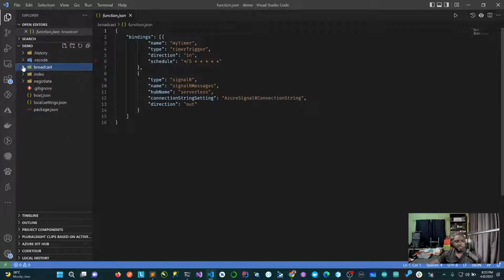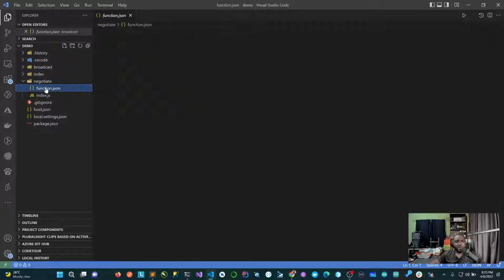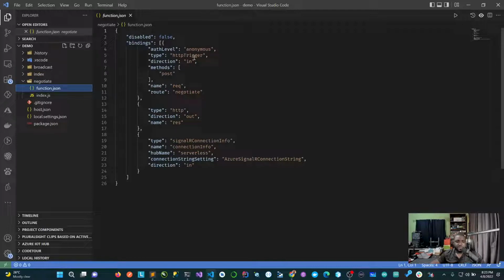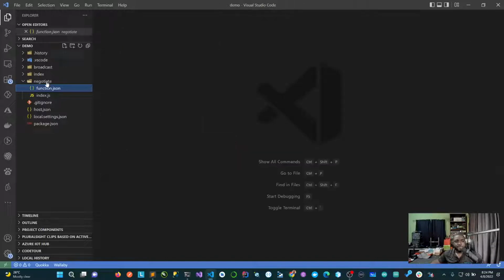Yes. And then we had the negotiate one, which has an HTTP trigger and uses the negotiate route which you've created, and then has another HTTP out binding for sending results, and also has the SignalR connection as an input binding. It takes a connection of a SignalR service and then uses that for the real time, right? So let's continue from here.